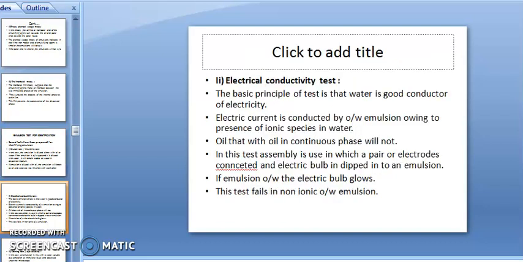Then the electrical conductivity test. The basic principle of the test is that water is a good conductor of electricity. As you know, water is a good conductor of electricity.